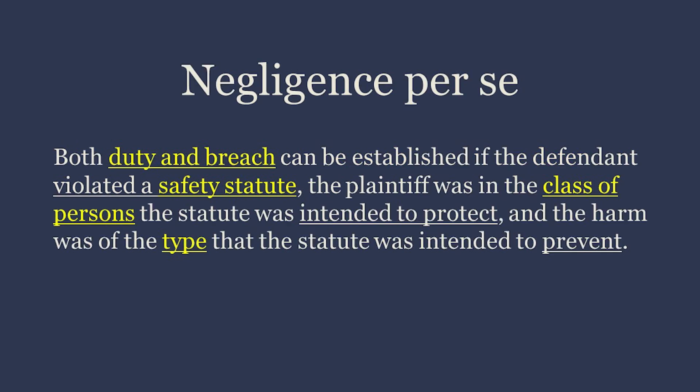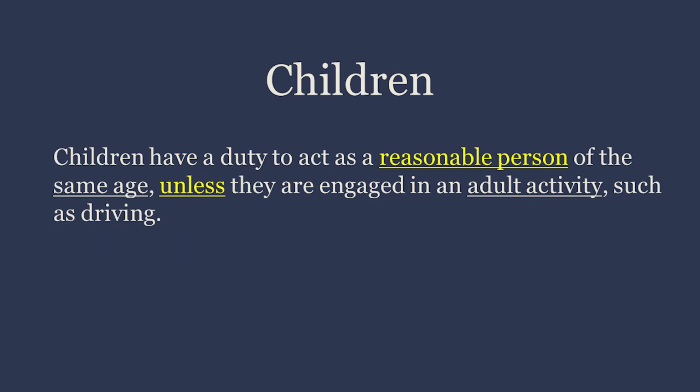Negligence per se. Both duty and breach can be established if the defendant violated a safety statute, the plaintiff was in the class of persons the statute was intended to protect, and the harm was of the type that the statute was intended to prevent. Children. Children have a duty to act as a reasonable person of the same age, unless they are engaged in an adult activity, such as driving.